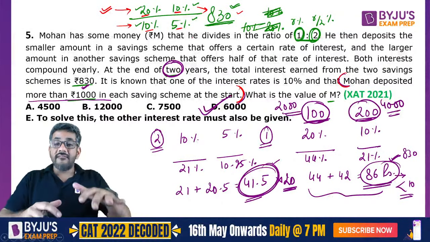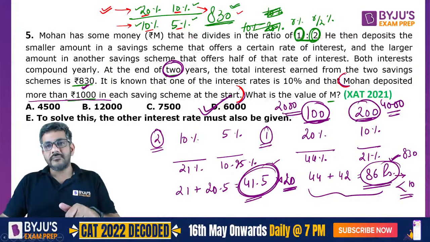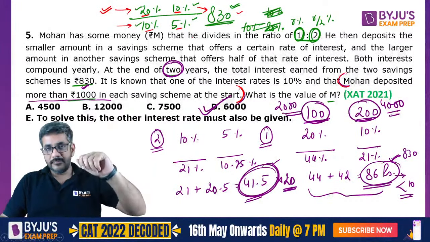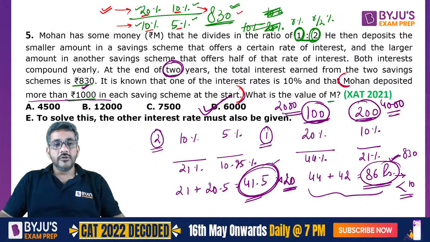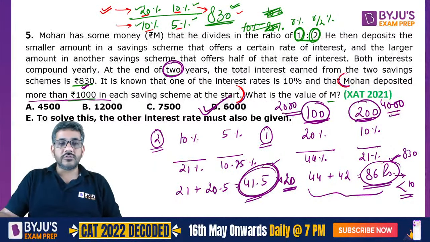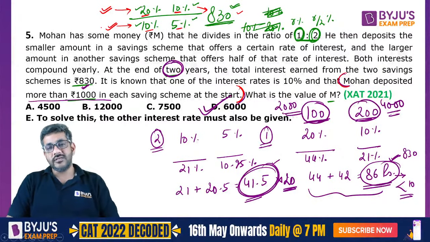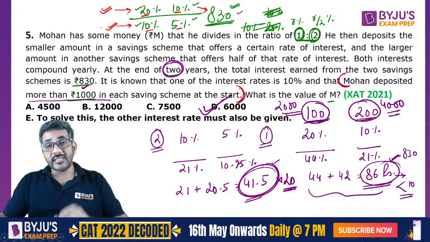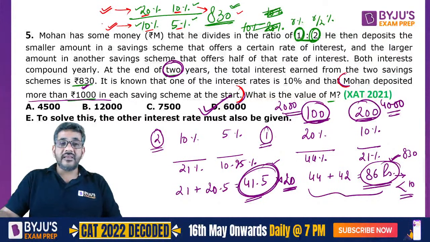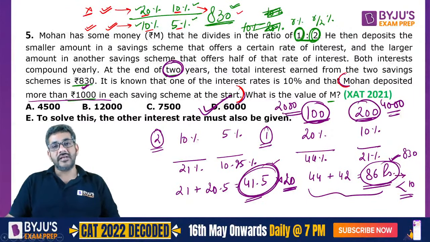So when will the lower percentages, 10 and 5, give 830? When the amounts are higher, you would have to take bigger amounts. So if both of these were more than 1,000, these would surely be more than 1,000. So by that logic both cases would agree. So definitely in this case both must have been more than 1,000 and in this case not. Only then would I be able to eliminate the first case.